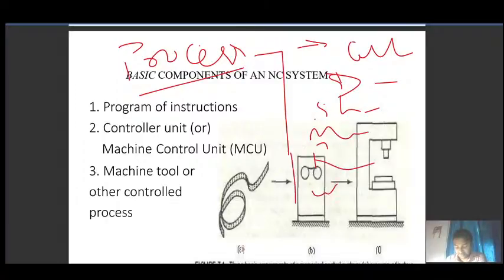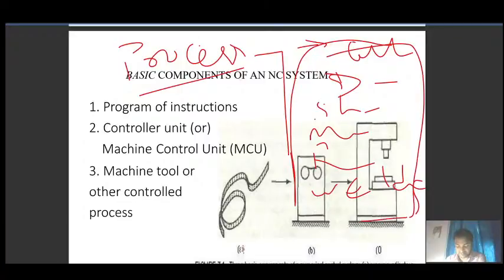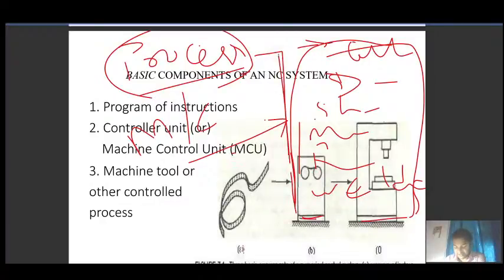You can even consider welding in special cases. There are many operations you can consider. All in all, you can say machining operations or machining process. So whenever I say machining process or operation, you automatically consider any one or many of these kinds of operations.